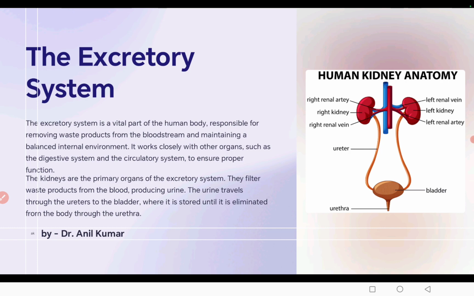The kidneys are the primary organ of the excretory system. They filter the waste product from the blood, producing urine. The urine travels through the ureter to the bladder, where it is stored until it is eliminated from the body through the urethra.